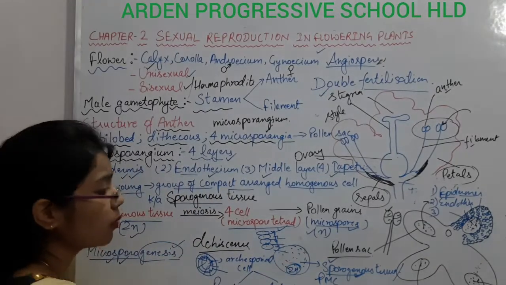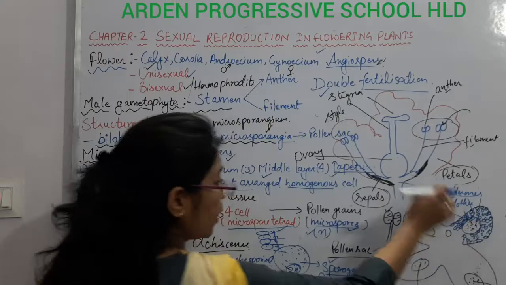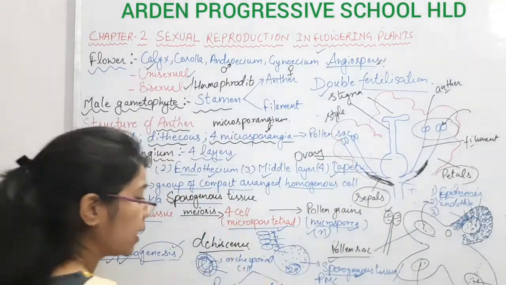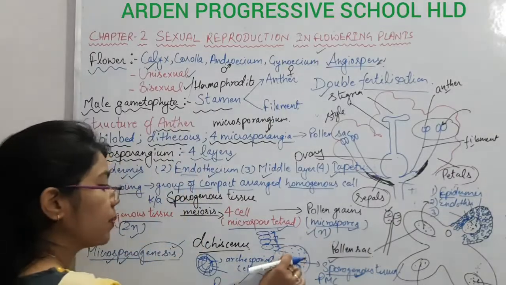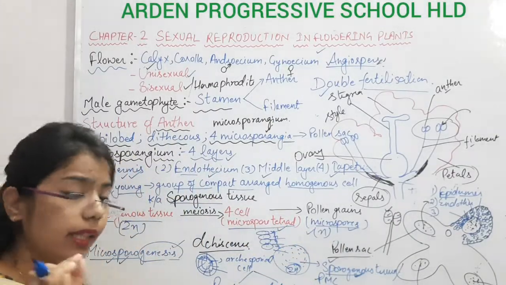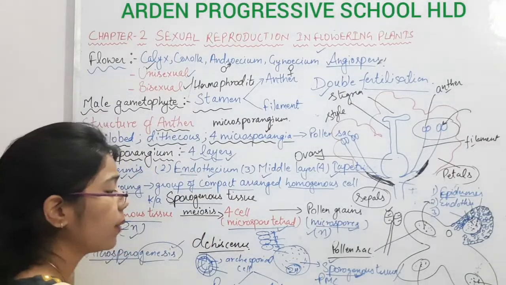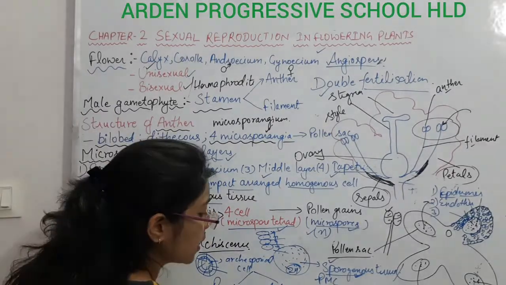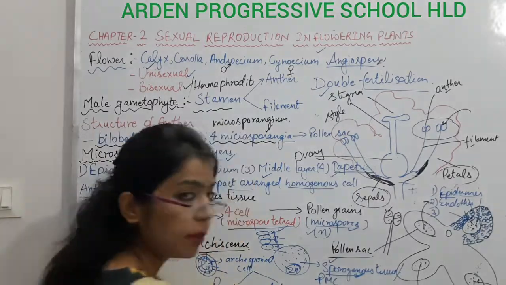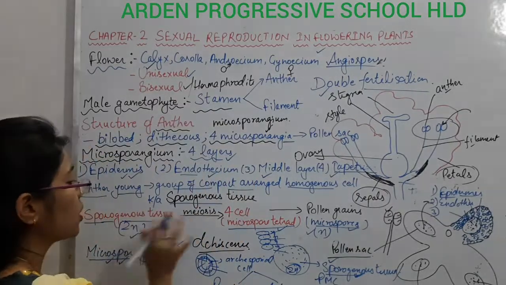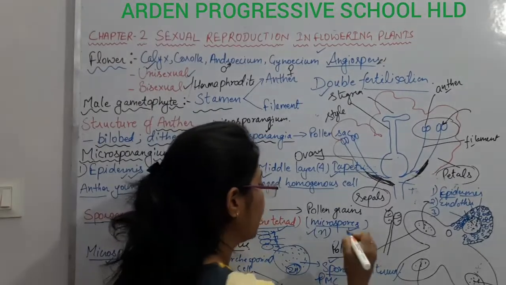And these parietal cells, what are they forming? They are forming the outer structure, the outer layer of this microsporangium. And the sporogenous cell will form the sporogenous tissue, which is present at the center, and in the sporogenous tissue only division will take place. These sporogenous cells are diploid cells, and in these diploid cells there will be meiosis, and due to this meiosis there will be formation of microspore tetrads.